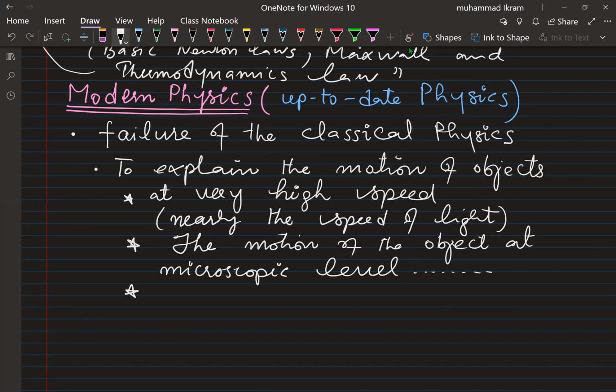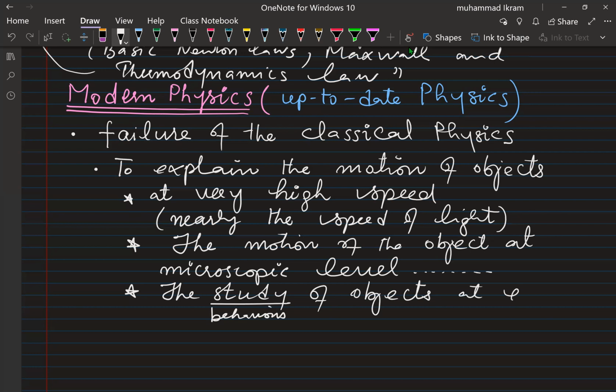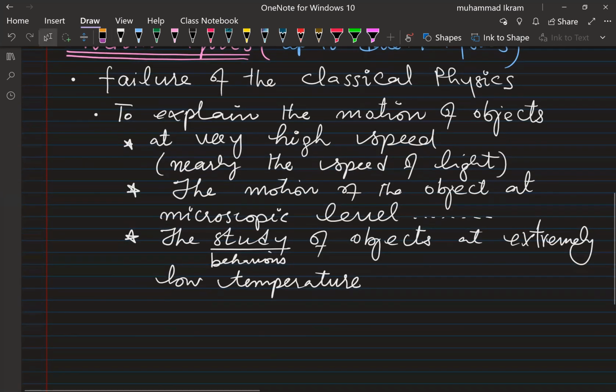And the third failure of classical mechanics is the study of the behavior of objects at extremely low temperature, such as nearly absolute zero.